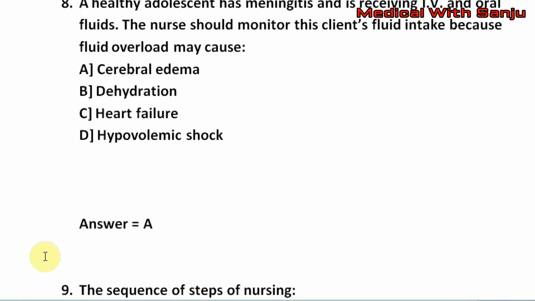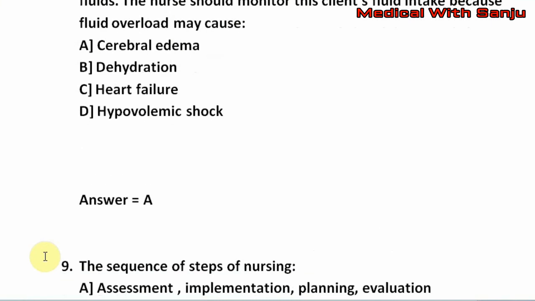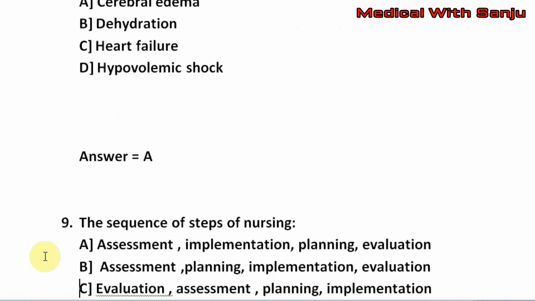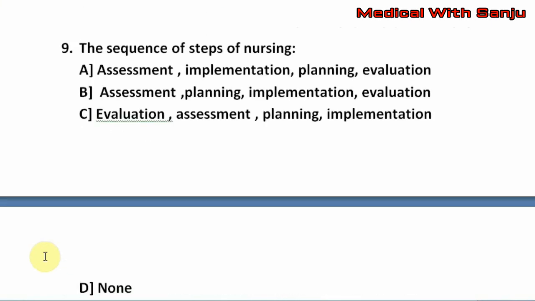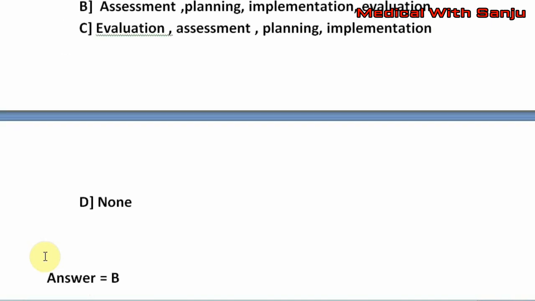Question number 9. The correct sequence of steps of nursing is option A, assessment, implementation, planning, evaluation. Option B, assessment, planning, implementation, evaluation. Option C, evaluation, assessment, planning, implementation. Option D, none of the above. The right answer is option B.